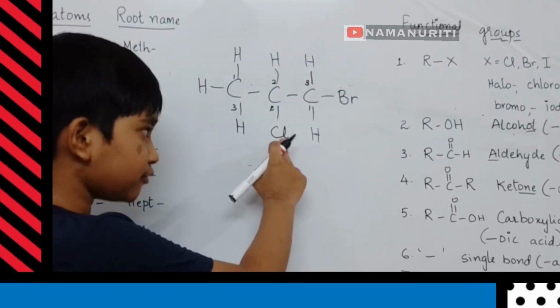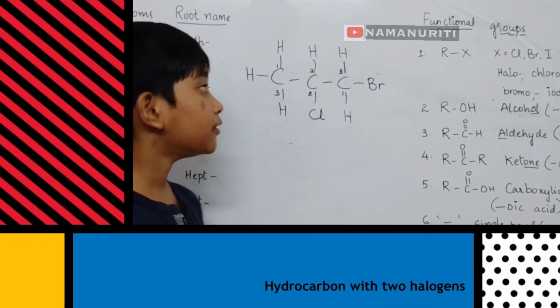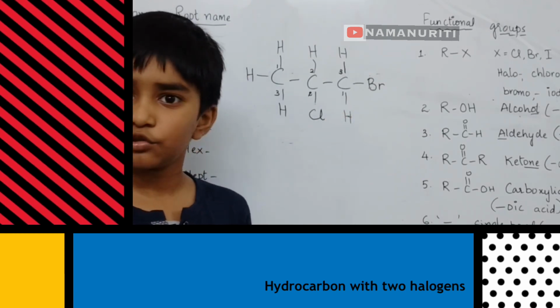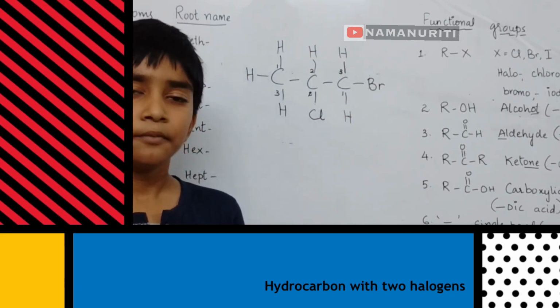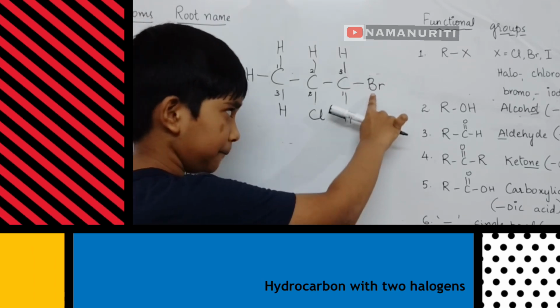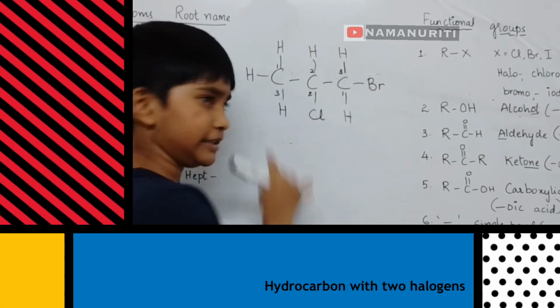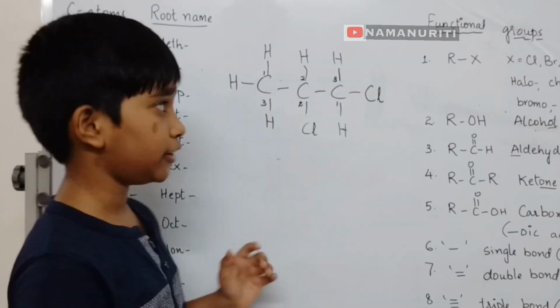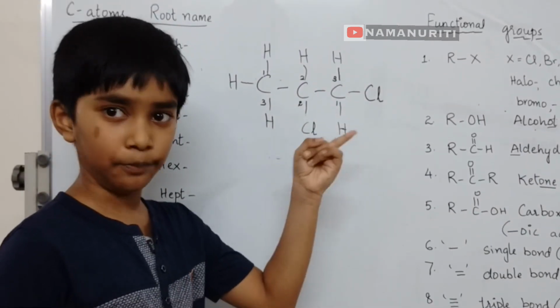Now there is 1 chlorine atom here, so there are 2 halogen groups. So let's go according to alphabetical order, like B comes first, then C. There was a chlorine in the place of bromine.